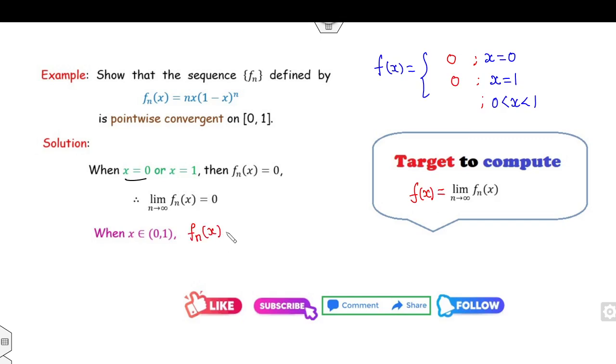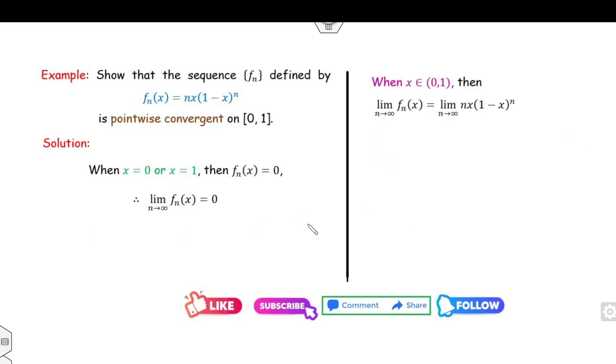Fine. Now the case is when x lies between 0 and 1. What is my f_n(x)? It is n x (1 minus x) raised to power n. So can you find the limit of this? What will happen if you take the limit as n goes to infinity? Since x lies between 0 and 1, 1 minus x also lies between 0 and 1, so a number between 0 and 1 raised to power infinity is 0. So that is an indeterminate form, infinity times 0. Fine. So how can you solve that? Once it is an indeterminate form, I can write it into the infinity by infinity form.